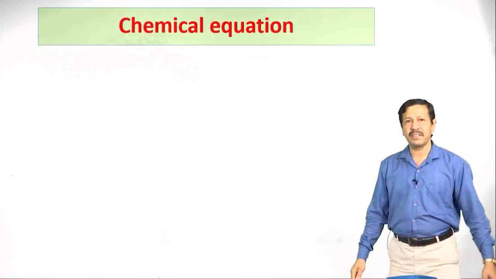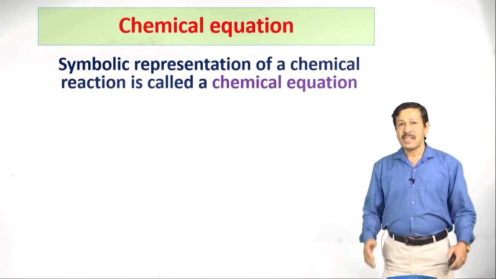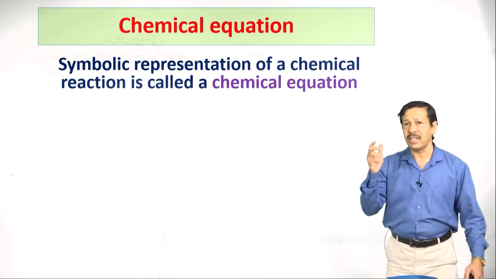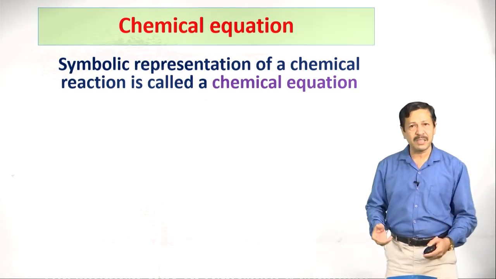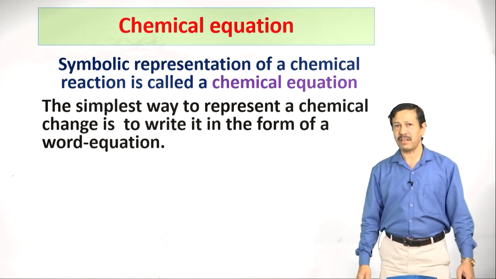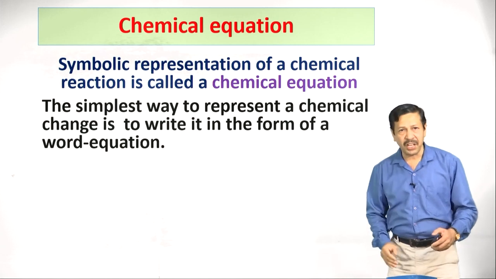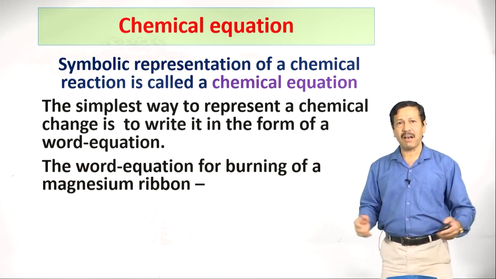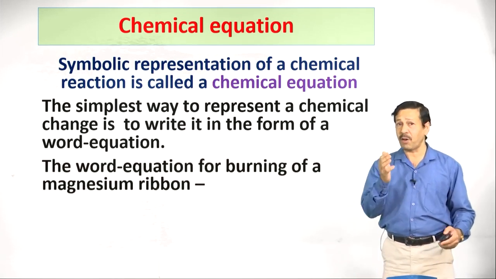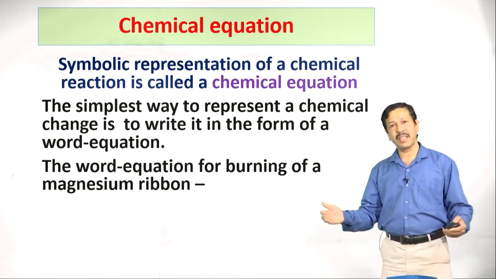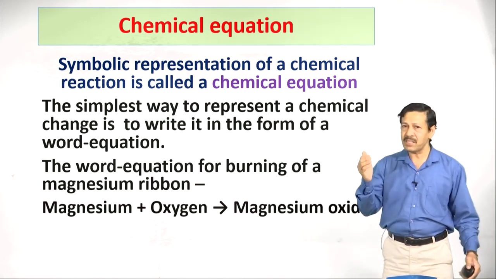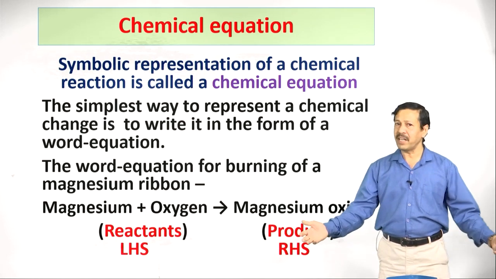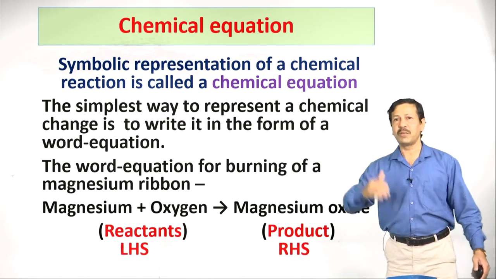Now let us move on to the next slide, that is chemical equation. Symbolic representation of a chemical change is termed as chemical equation. So here we are using suitable symbols and formulae to represent this. The simplest way to represent a chemical change is to write it in the form of a word equation. Let us have an example, that is burning of magnesium ribbon, that can be written like this: magnesium plus oxygen, arrow mark, that is gives rise to magnesium oxide. Left hand side we are writing reactants and right side the products.